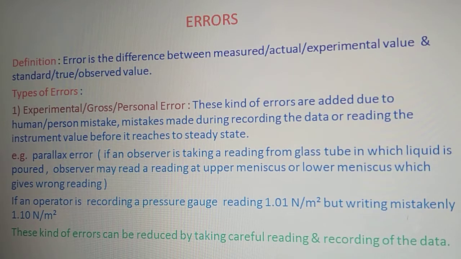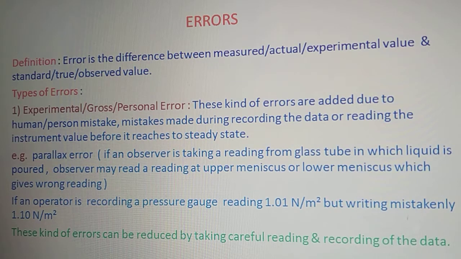So let's move to the first one and try to understand what experimental error, or personal error, is. This kind of personal error is added due to a particular person's mistake or human mistake, and these mistakes are made generally during the recording of the data or reading the instrument value before it reaches the steady state.